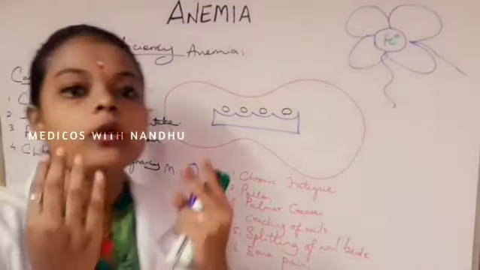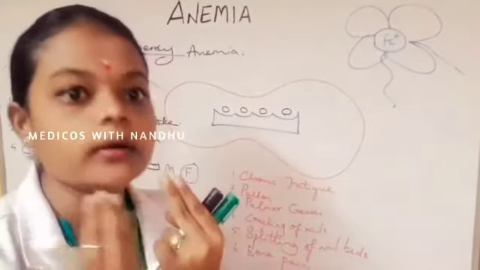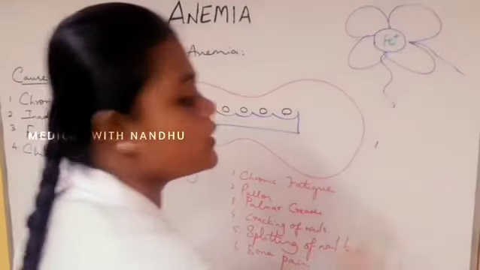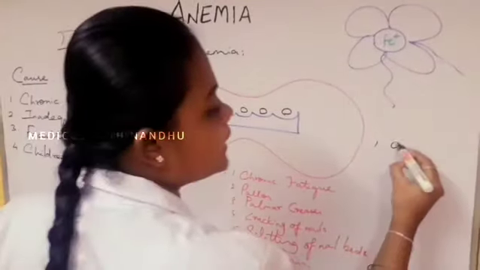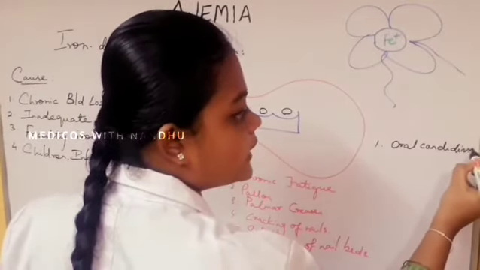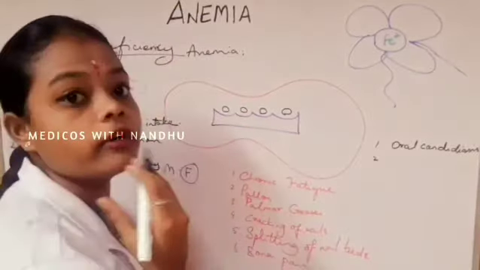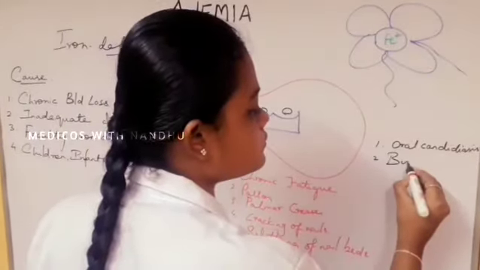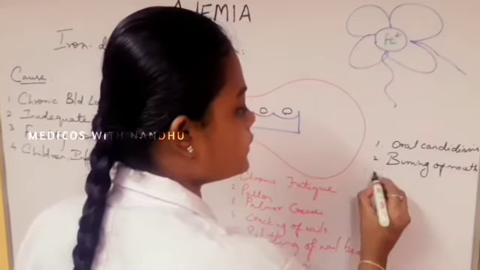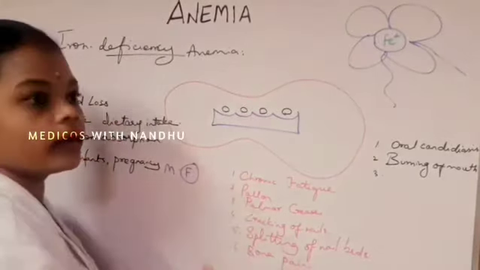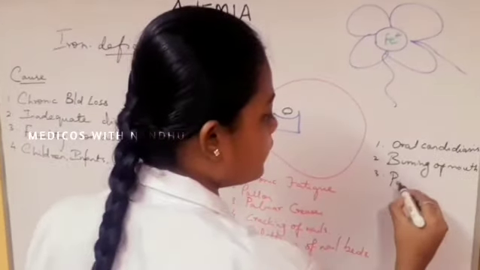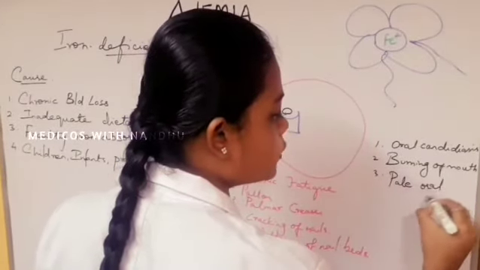But what happens in our oral region, in our mouth? The first thing we diagnose in the oral region is oral candidiasis, burning of mouth, and, as we told here, a pale oral mucosa.